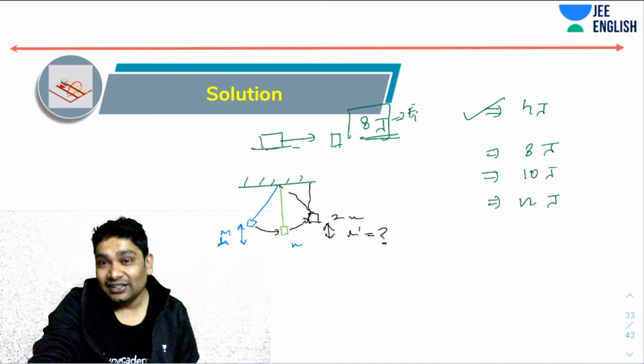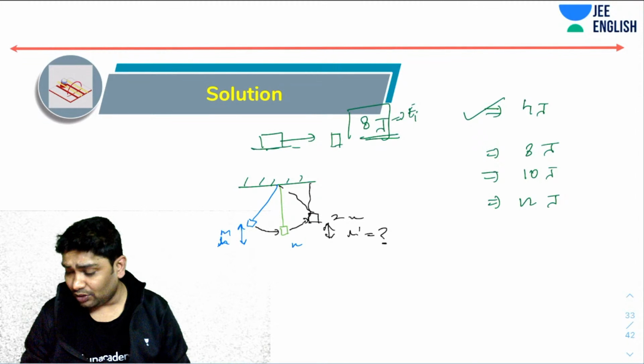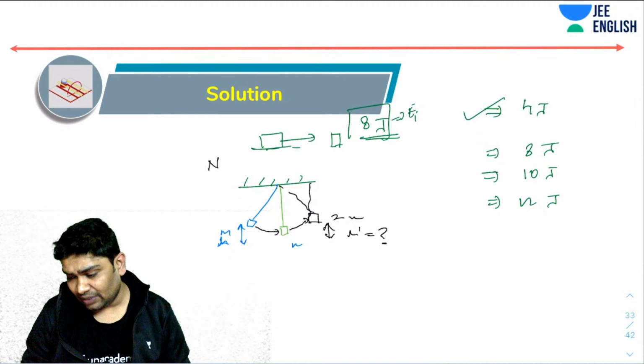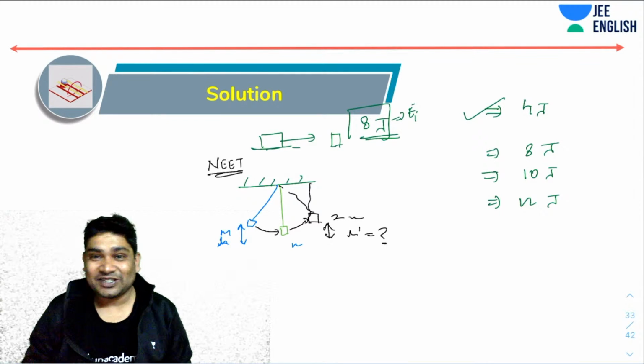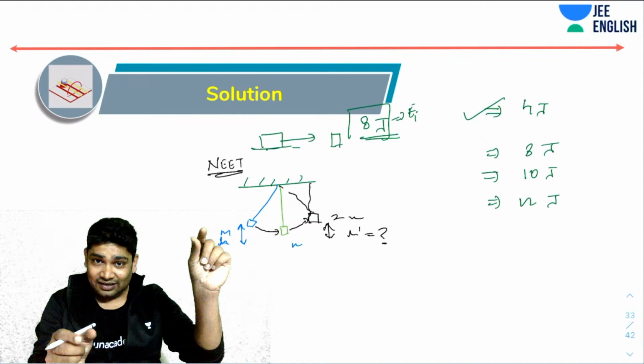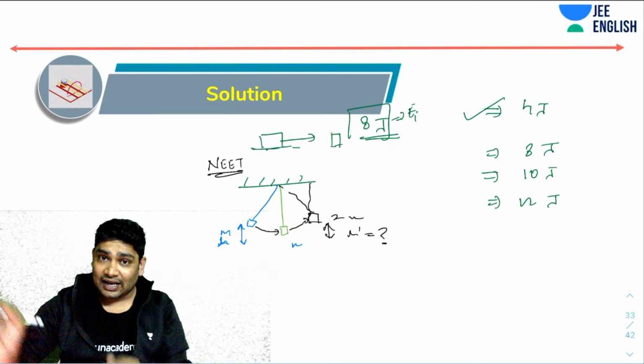Okay. All right. So this was a question that was asked in NEET. I don't remember the year again. I remember I was having a paper discussion. So a mass m was released from a height h. It strikes another identical mass m. Both of them stick together and rise up to some height.